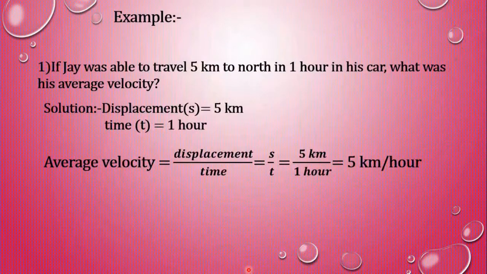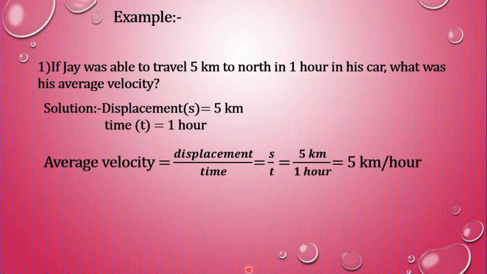Let us see one example. If Jay was able to travel 5 km to north in 1 hour in his car, what was his average velocity? Let us see the solution here.